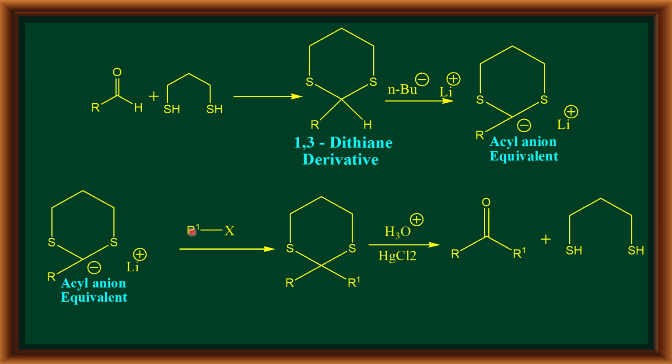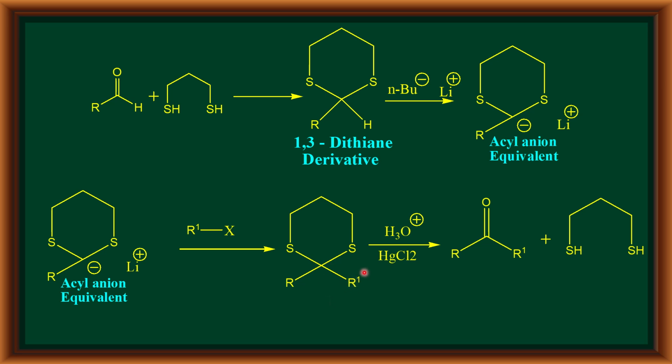When we add an alkyl halide to this acyl anion equivalent, the anion behaves like a nucleophile, replacing the group X. Therefore, the hydrogen which was originally present in the aldehyde has been replaced by a new alkyl group.